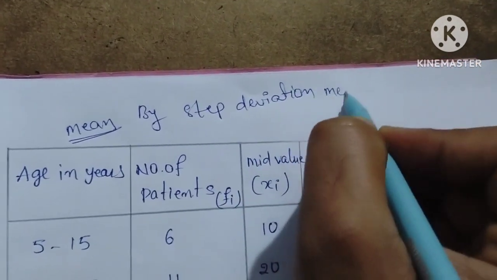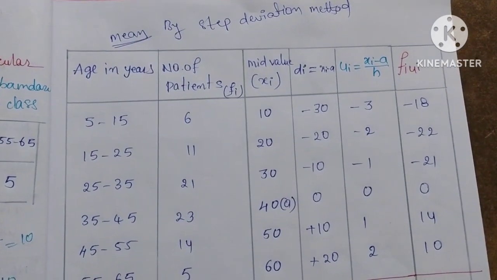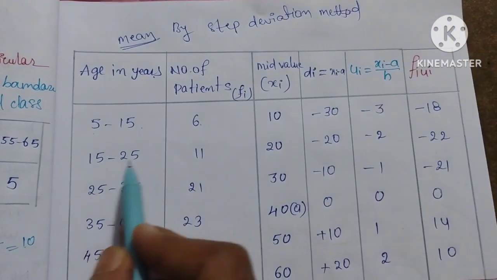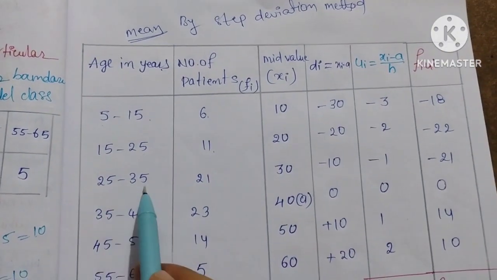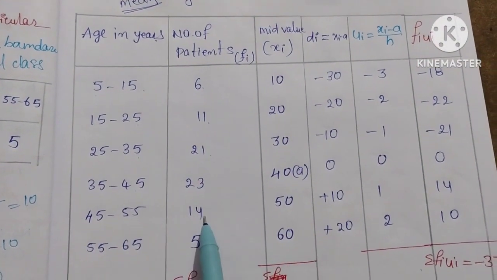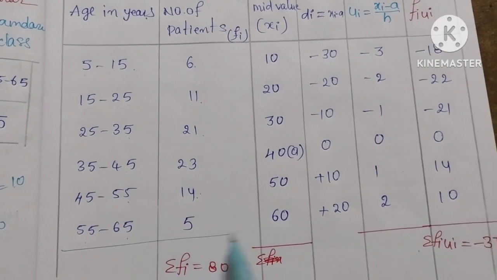Okay, now look at mean by step deviation method. Here the ages in years: 5 to 15 has 6 members, 15 to 25 has 11 members, 25 to 35 has 21 members, 35 to 45 has 23 members, 45 to 55 has 14 members, 55 to 65 has 5